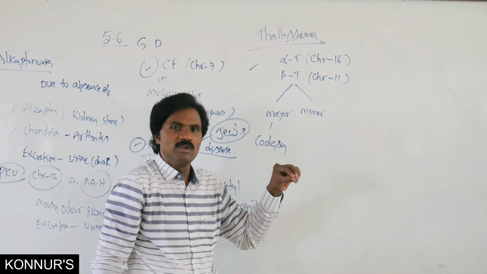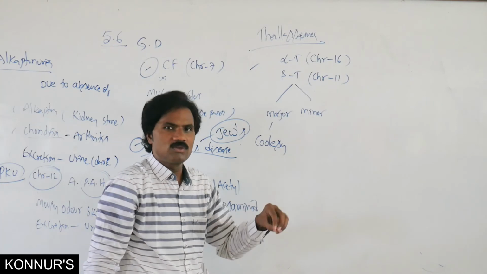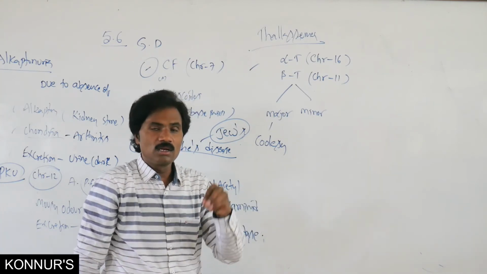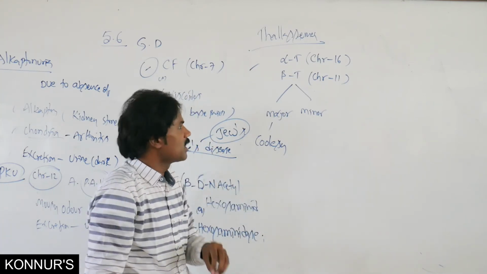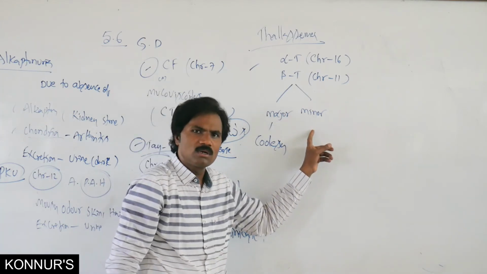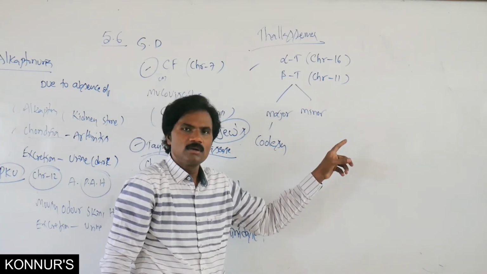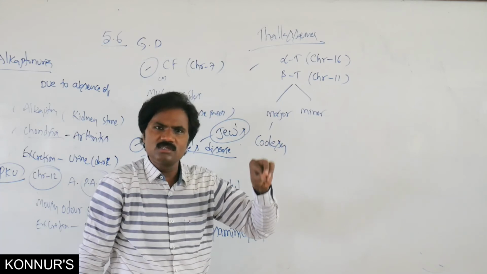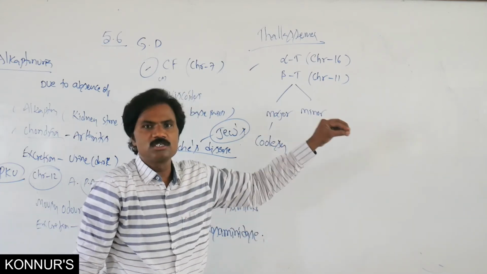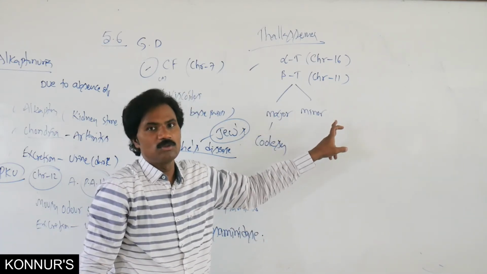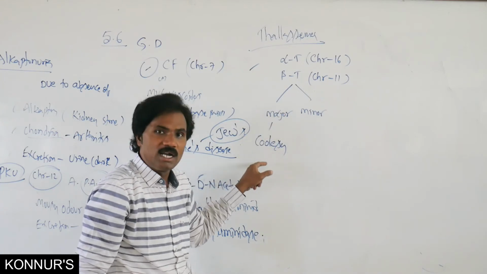That's why it is a severe illness with an anemia condition. The minor one is asymptomatic, with less than 15% reduction in hemoglobin, but only major is identified.